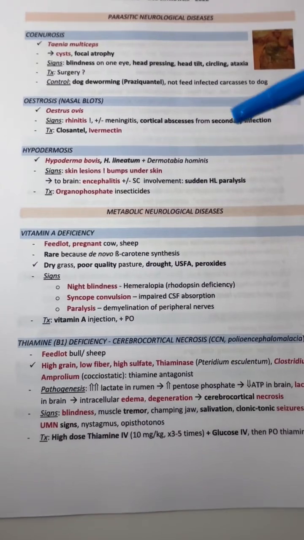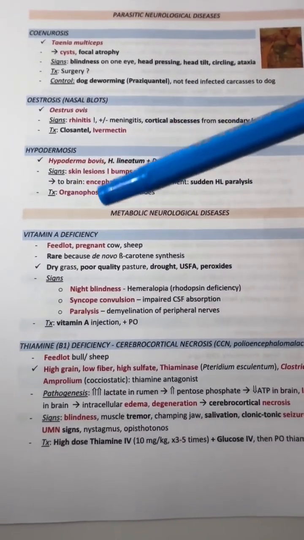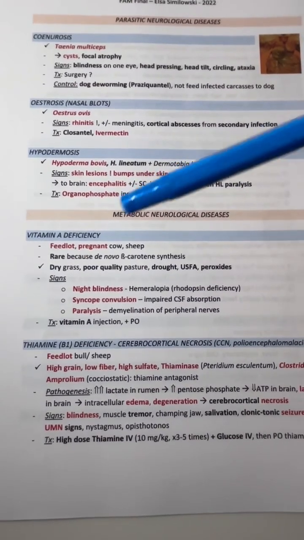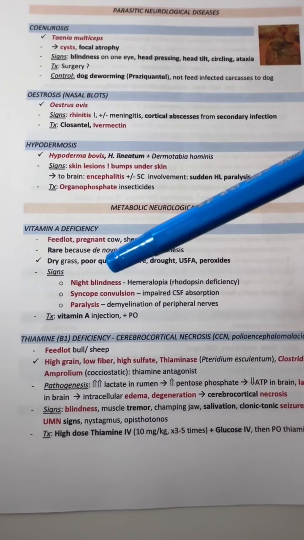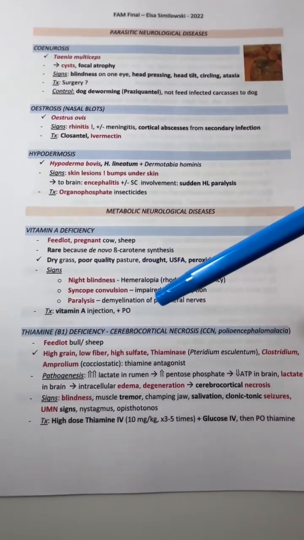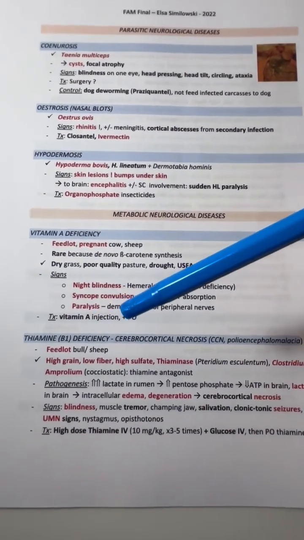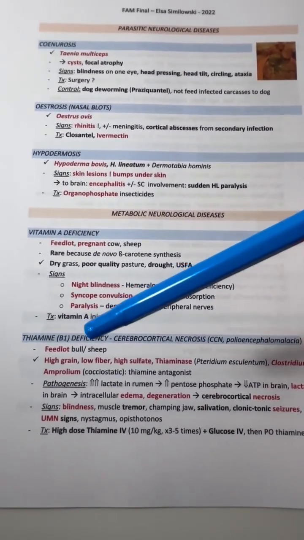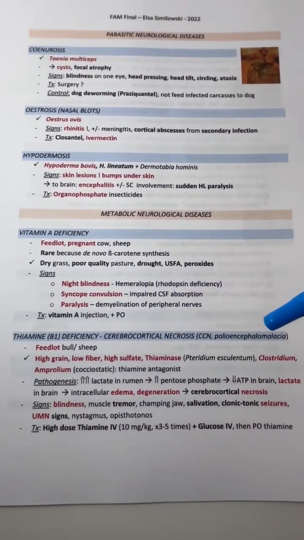And for the metabolic neurological diseases, for vitamin A deficiency, it happens in feedlots and in pregnant cows. The signs are night blindness, as well as syncope, convulsions and paralysis. For vitamin B1 deficiency, it causes cerebrocortical necrosis. It happens in feedlots, especially with bulls and sheep. It happens when you give them high grain, low fiber, high sulfate, and thiaminase and Clostridium feeds.